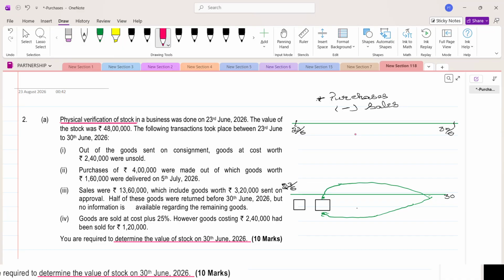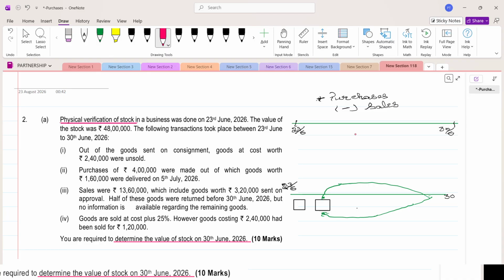Did you attempt this inventory valuation question from the MTP series on 20th August 26? If you got stuck in understanding the concept of goods sent on consignment and goods sent on approval basis, I'm going to explain each and every aspect step by step, showing you exactly how you should approach the problem. So take your pen and paper and try the question with me. Let us get into the video.